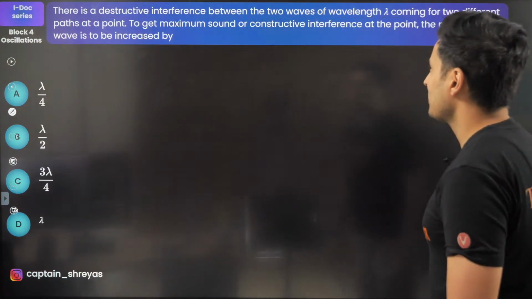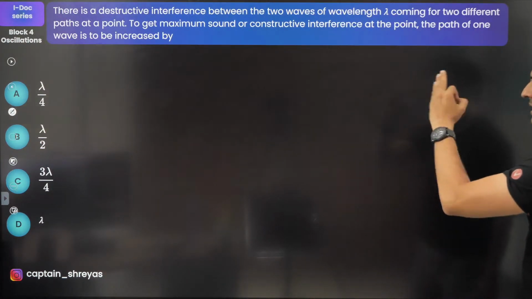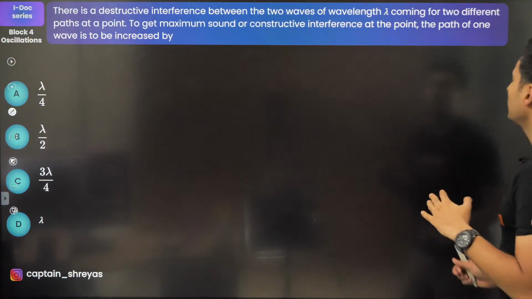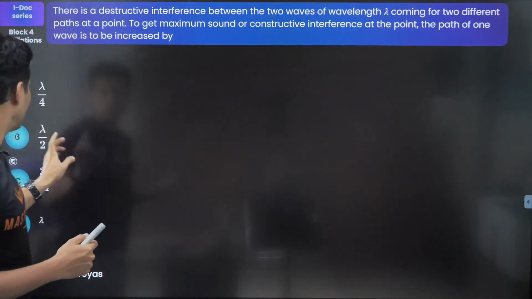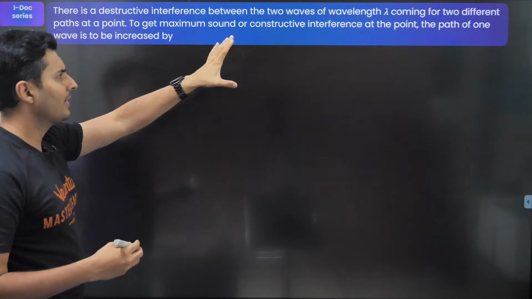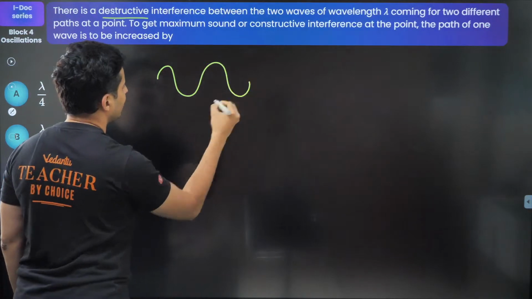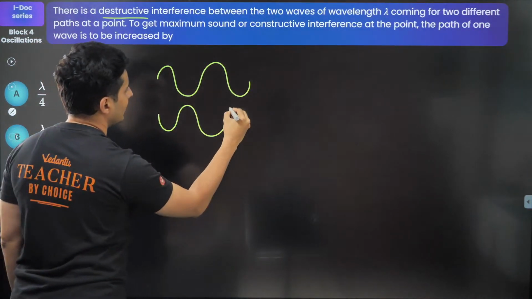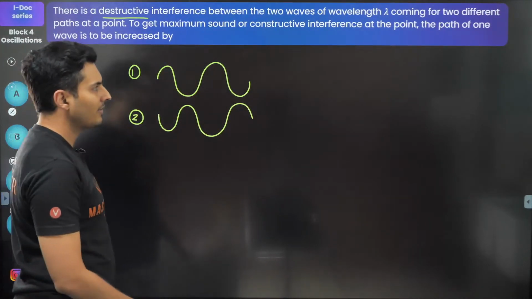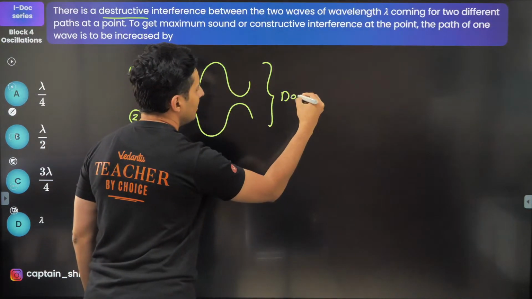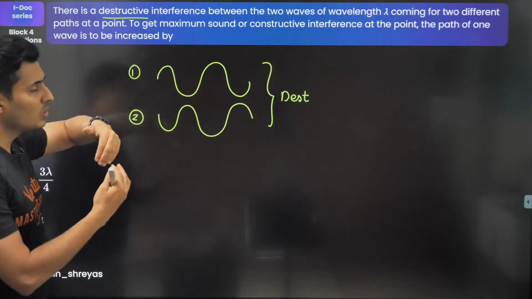There is a destructive interference between two waves from two different points. To get the maximum sound or constructive interference at the point, the path of one wave has to be increased by how much? Let's do this. There are two waves. They are interfering destructively. If one wave is like this, the other wave is exactly opposite of that. This is wave number 1, this is wave number 2. This is definitely destructive interference: crest, trough, trough, crest.